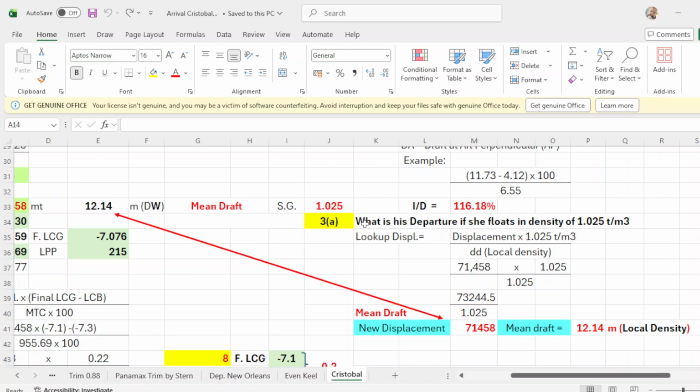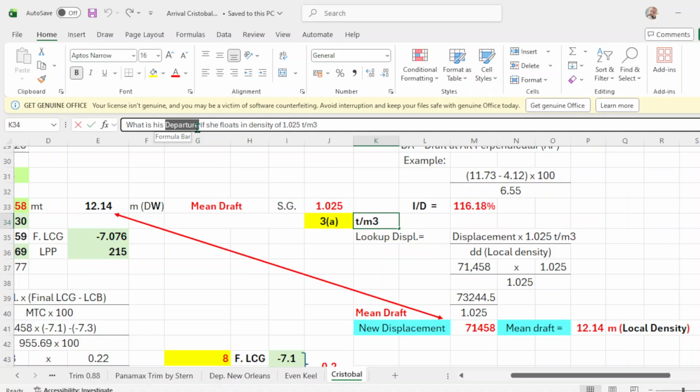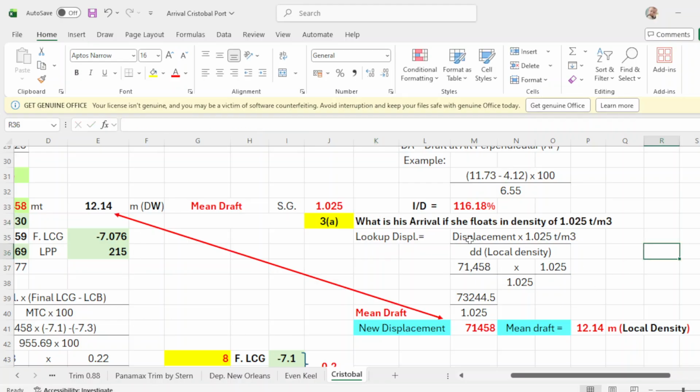To find it, take the displacement times the constant of 1.025 over your local density, which is 1.025. This is in Cristobal.